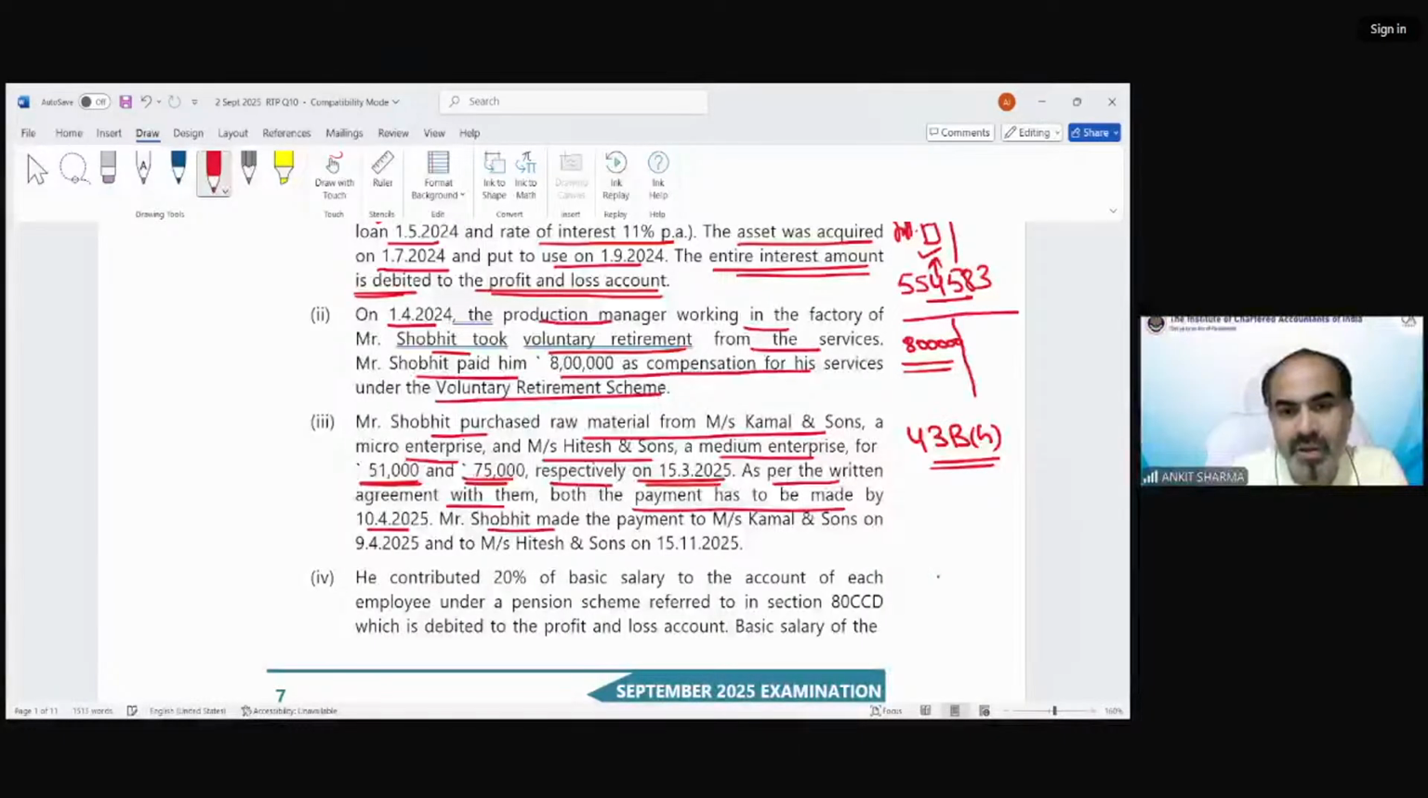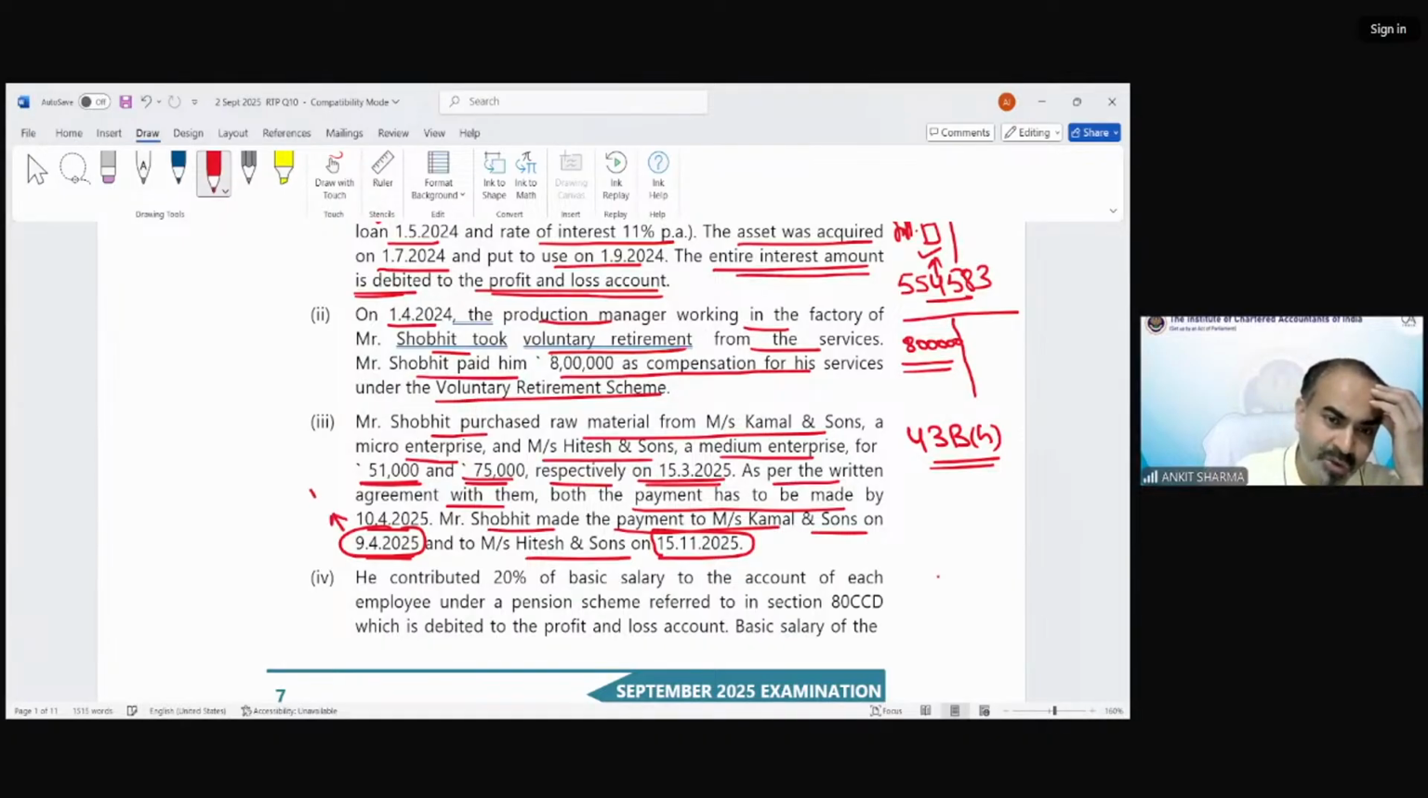Mr. Shobhit made the payment to Messrs. Kamal and Sons on 9th April 25 and to Messrs. Hitesh and Son on 15th November 2025. So this payment has been made within time. The payment to Mr. Kamal has been made within time as per section 43BH. So there is not going to be any disallowance. So there would be no treatment regarding this point.